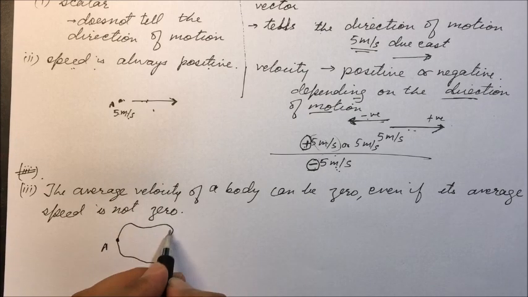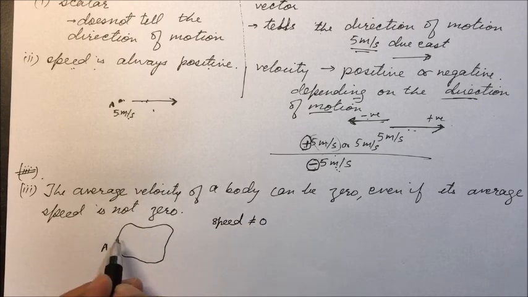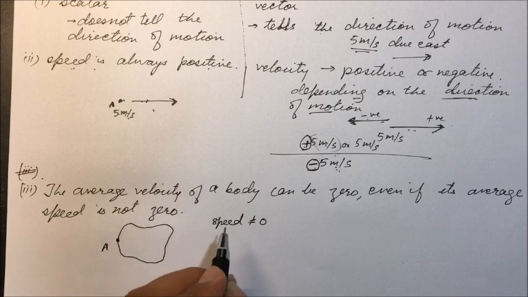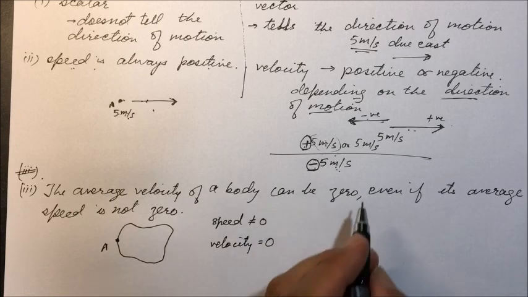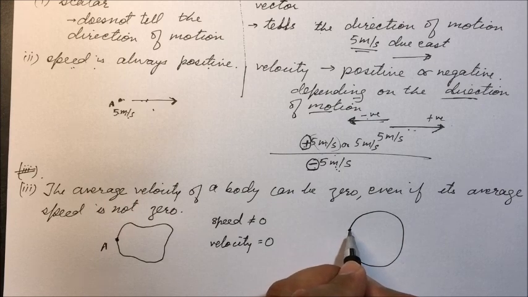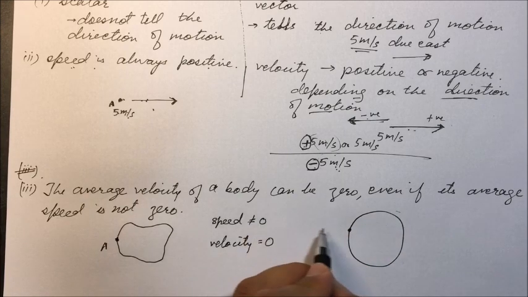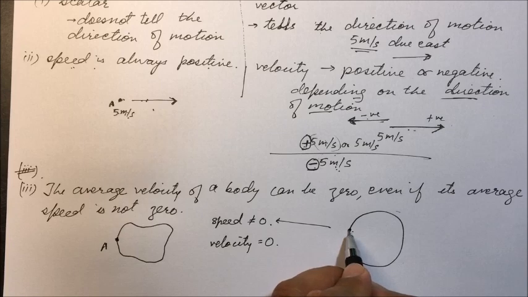So here the distance covered is there, speed is not 0, but displacement is 0, therefore velocity will be 0. Or take a circular motion, where the body covers one round and comes back to the initial position. Here speed is not 0, but the velocity will be 0 since displacement is 0.